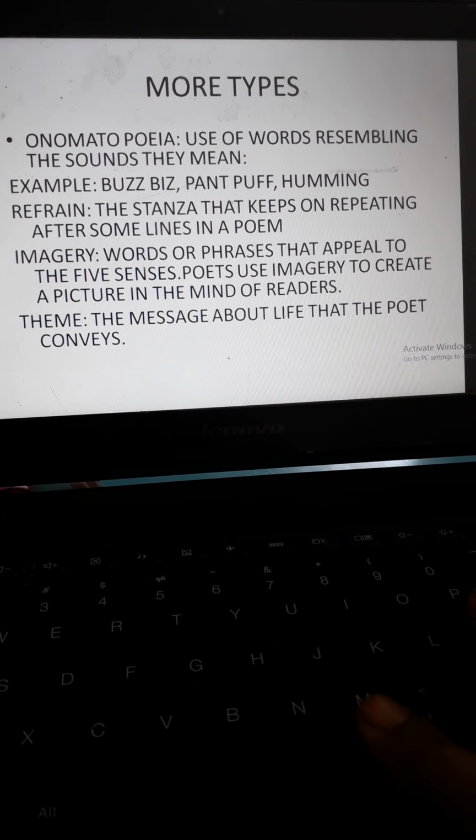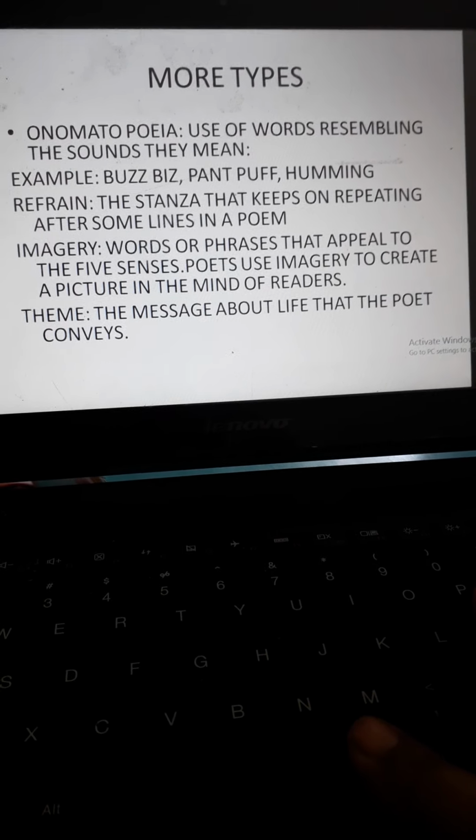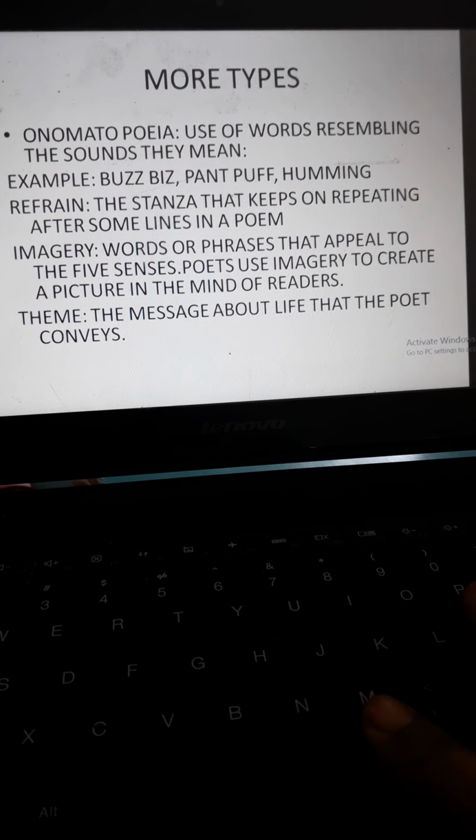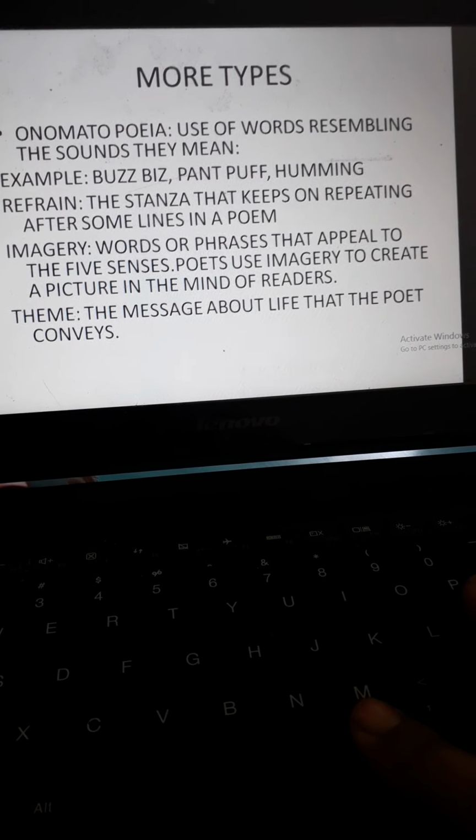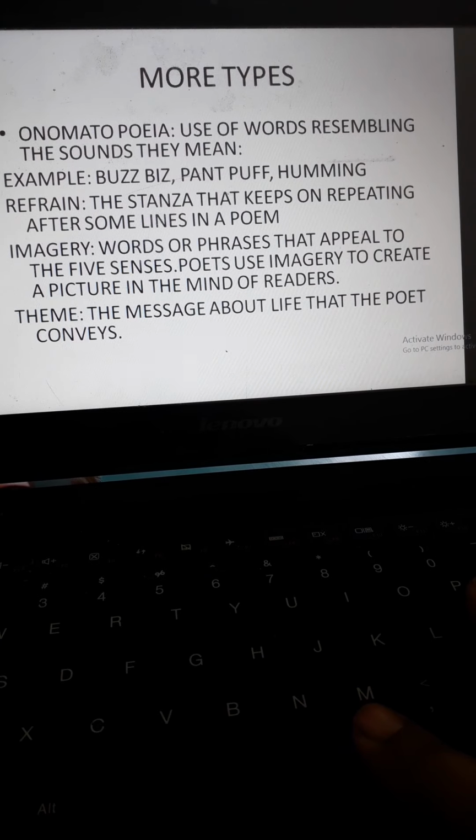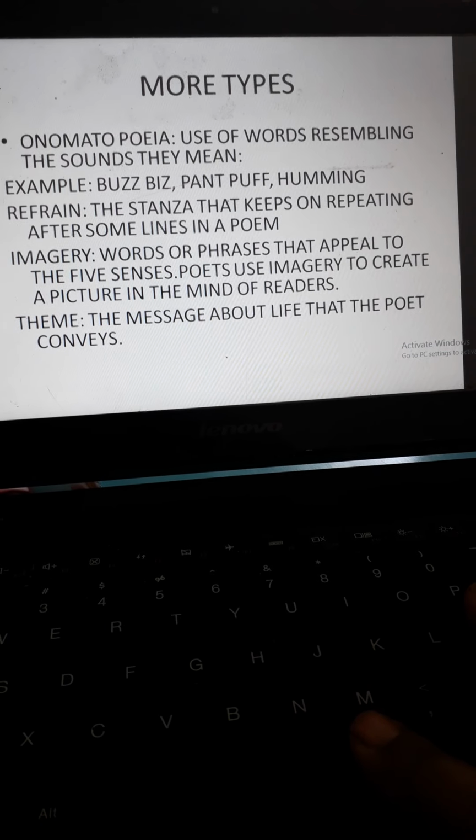Refrain also gives the central theme of a poem. The central theme of the poem The Brook is that the brook is everlasting, whereas men will come and go.